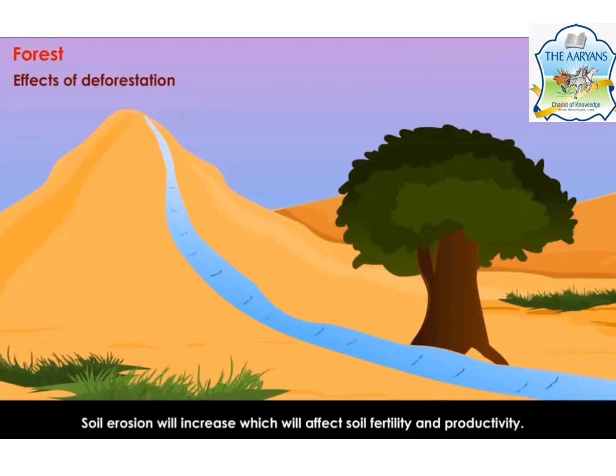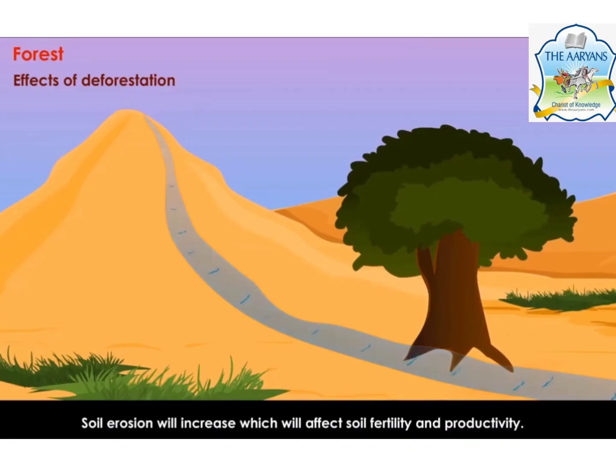Soil erosion will increase, which will affect soil fertility and productivity. Soil will erode from there if no trees are there, and it affects its fertility also.